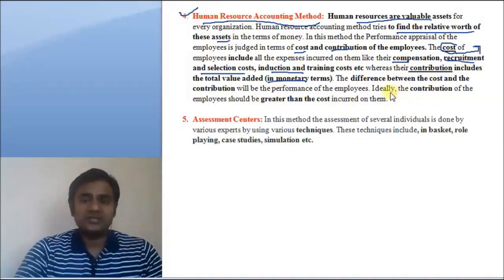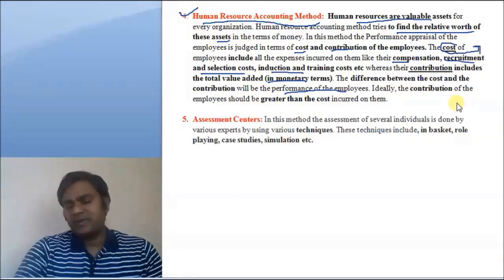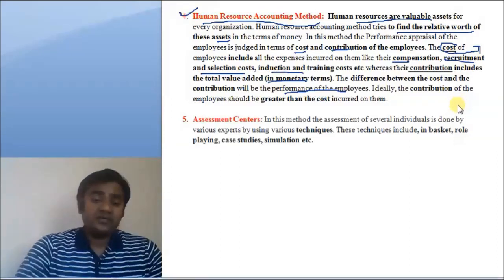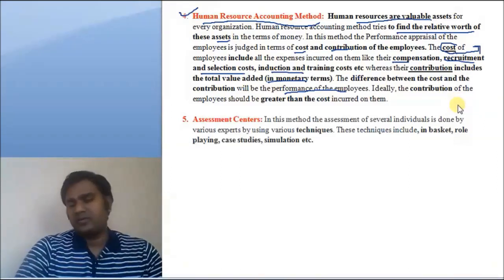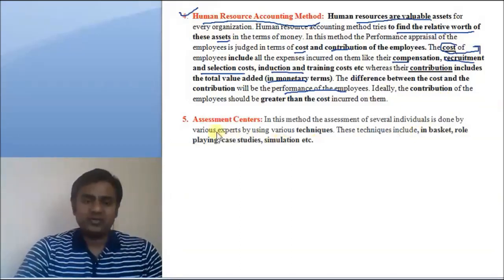The difference between the cost and the contribution will be the performance of the employee. It's very simple. Ideally, the contribution of the employee should be greater than the cost incurred. If the company has spent around 5 lakh rupees on an employee and his contribution to the company is 10 lakh rupees, then his performance is 10 minus 5, 5 lakh rupees.